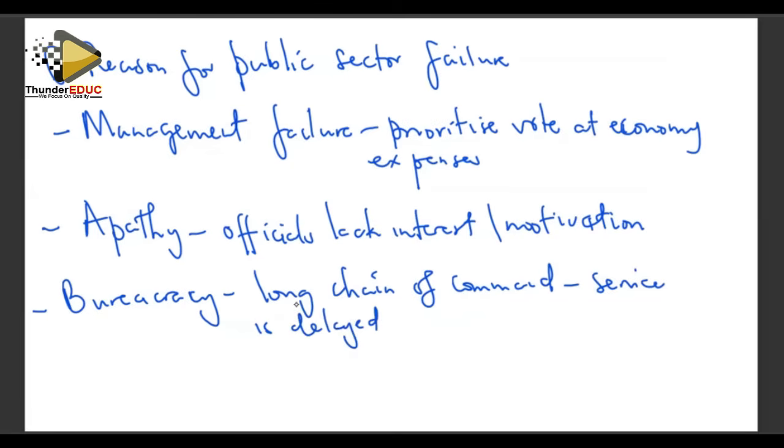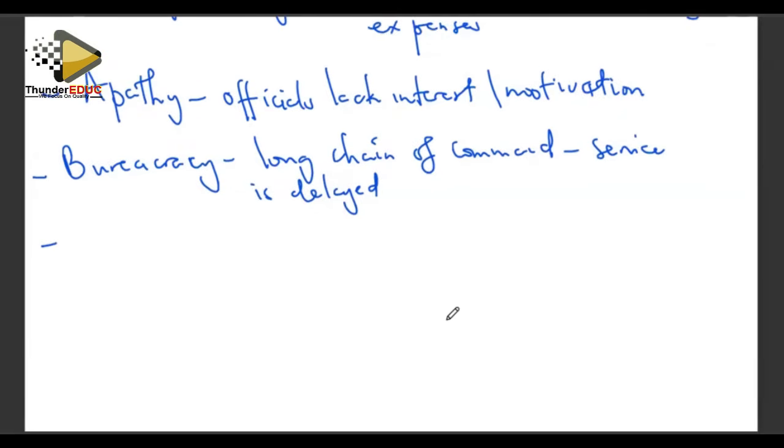The government takes long to take action, even on urgent issues, because the chain of command is very high. There are lots of people to be consulted through the process. So there is an official process to be followed, which is very long. And hence, it takes long for the government to take action, and it ends up failing to deliver as quickly as possible.